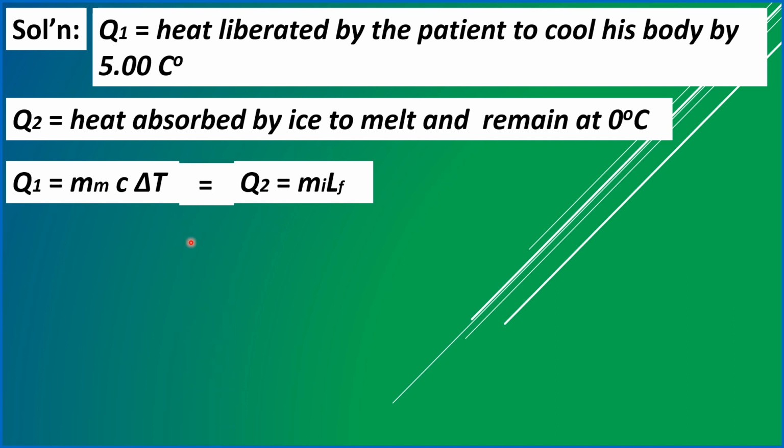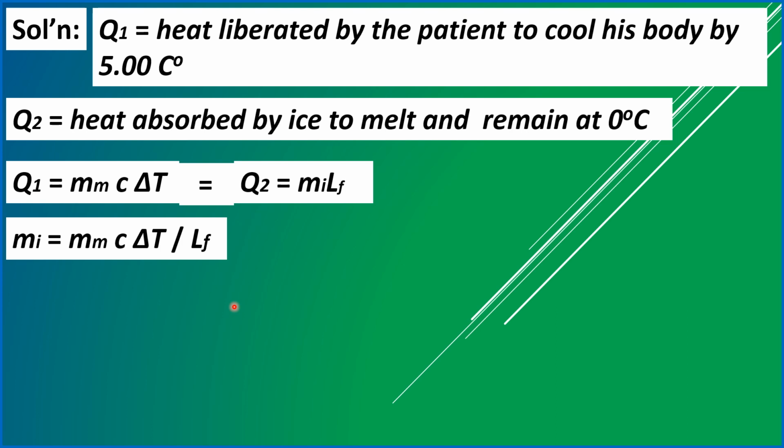So these two, Q1 and Q2, are supposed to be equal. And just like in the previous problem, when we are looking for Mi, the mass of the ice, we just isolate, then come up with the working equation for Mi, mass of ice, equal to the formula for Q1, mass of the patient multiplied by his specific heat by delta T, divided by the constant heat of fusion.